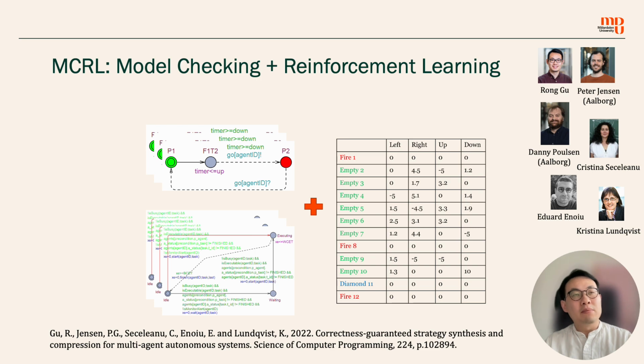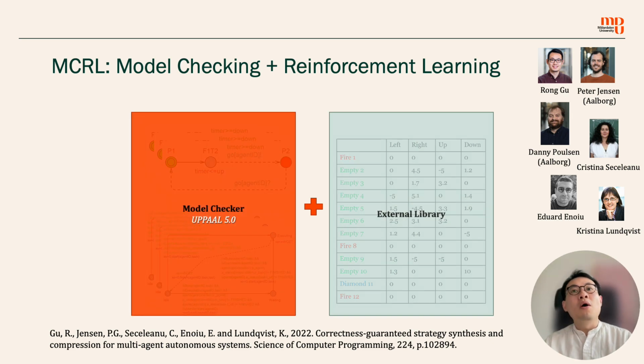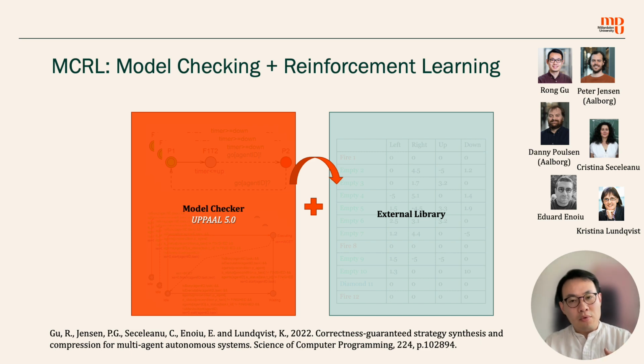We have MCRL, model checking plus reinforcement learning. Basically, we build up the model in UPPAAL, but the learning algorithm is implemented in an external library. When the learning is running, UPPAAL calls the external library to call the learning algorithm.